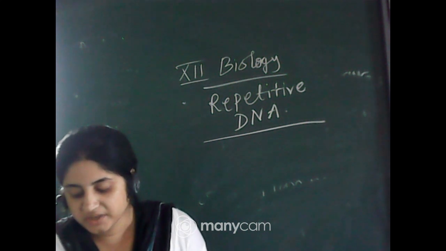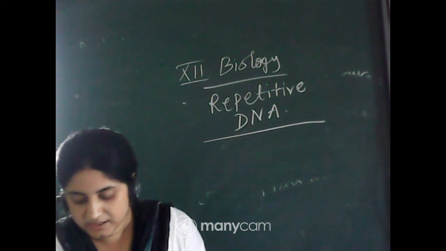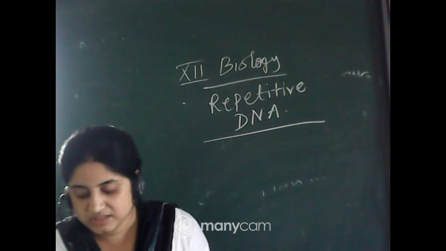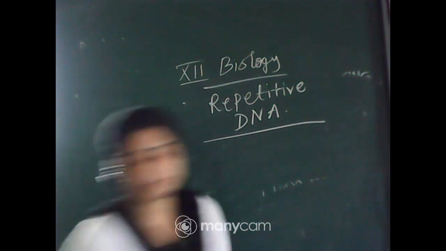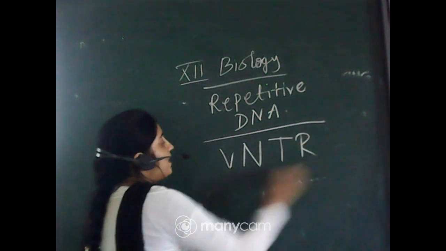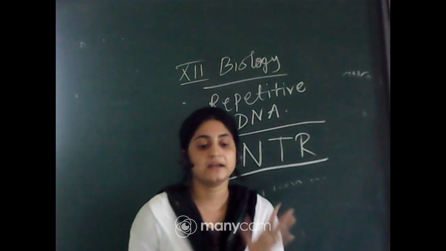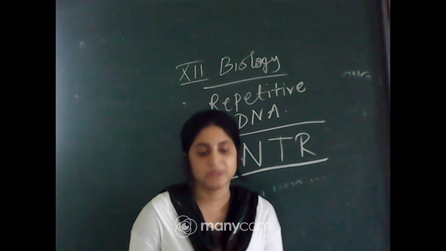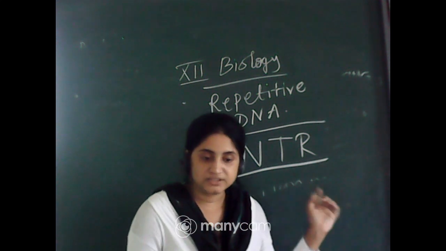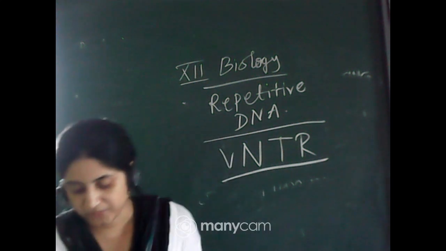The technique of DNA fingerprinting was initially developed by Alec Jeffreys. He used satellite DNA as a probe, which shows a very high degree of polymorphism. He called it variable number of tandem repeats. So what is VNTR? A satellite DNA, variable number of tandem repeats. This satellite DNA shows various types of variation that Jeffreys used for DNA fingerprinting.